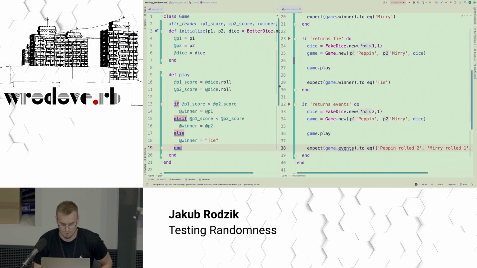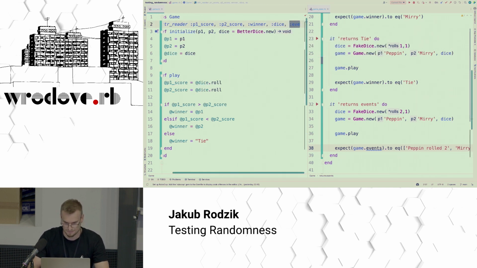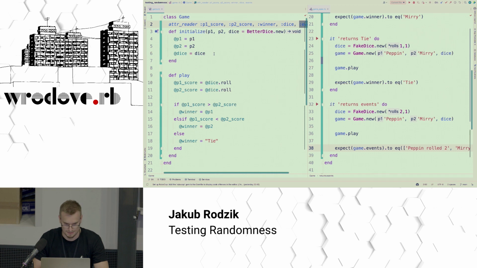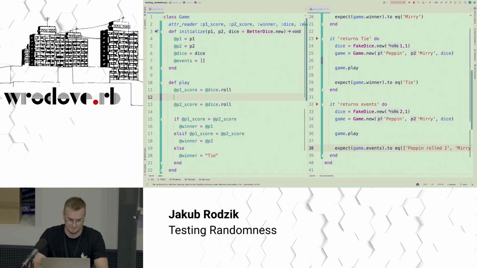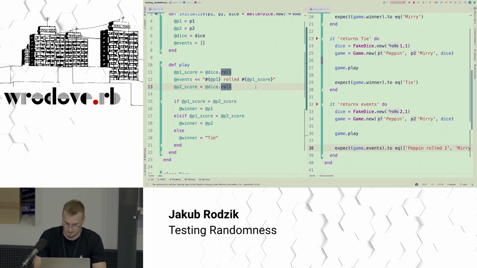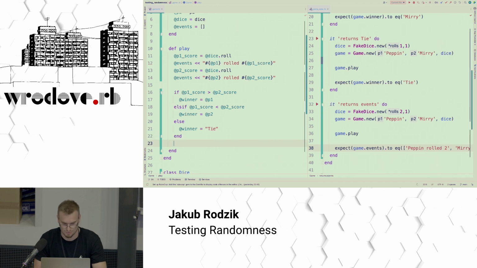All right, so to do that, we add, of course, events here. And let's initialize it. And now, this is important. After each one of the state changes, meaning every time we use the instance variable or assign a new value to it, we want to log it. So player 1 rolled something, P2 rolled something, and finally who the winner is.